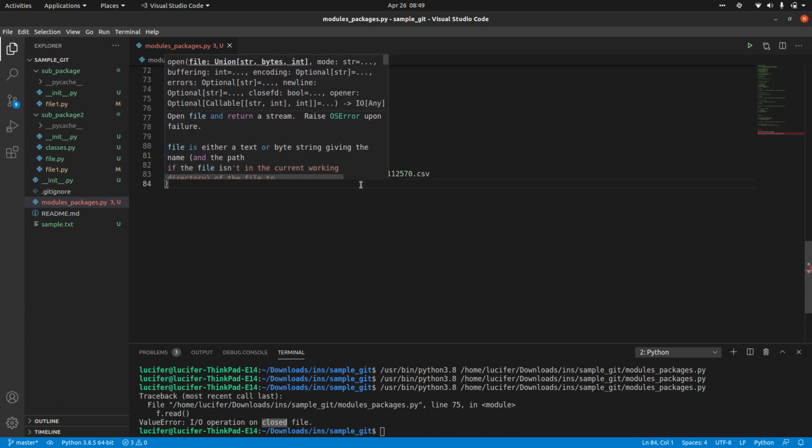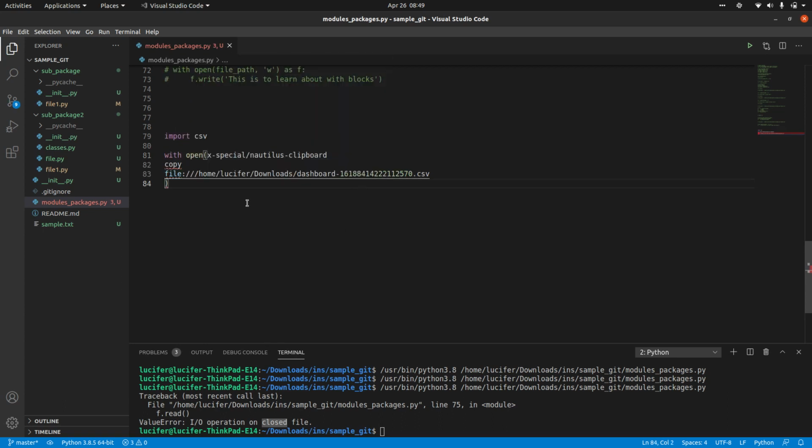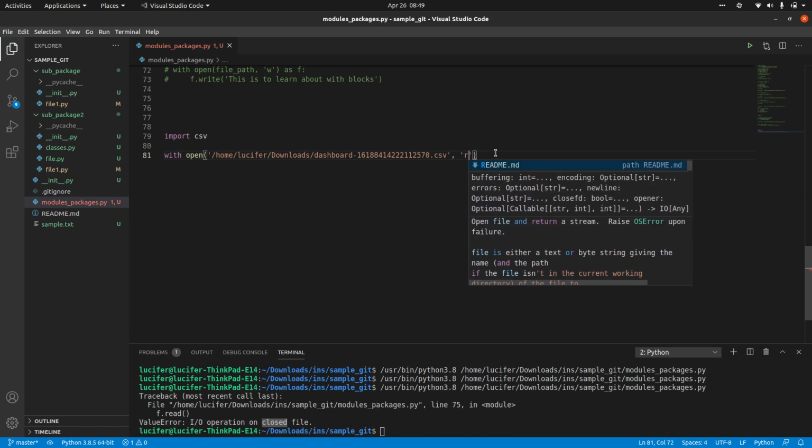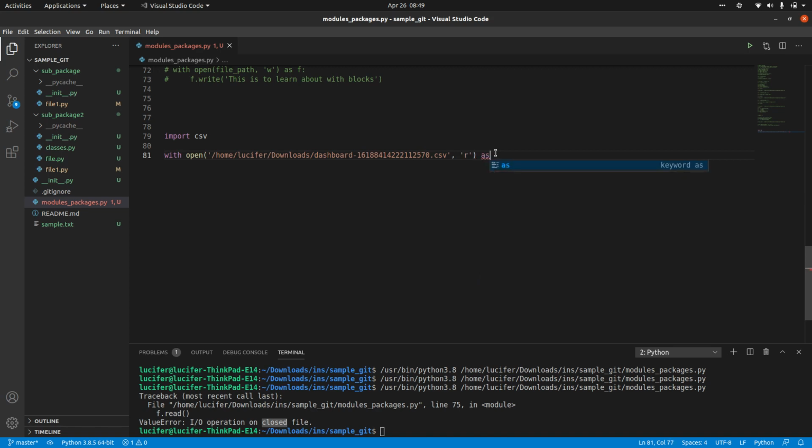We can use this open block with that particular file path. So I have given the file path. This is my file path. I'll be reading these things as file.